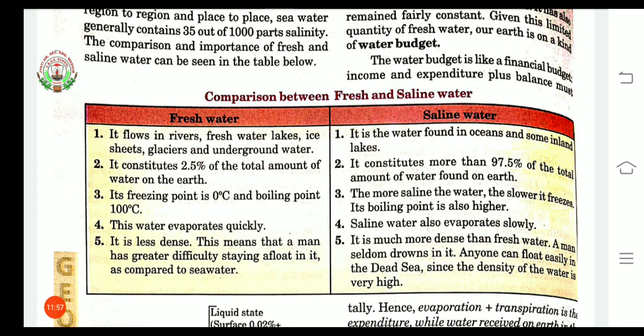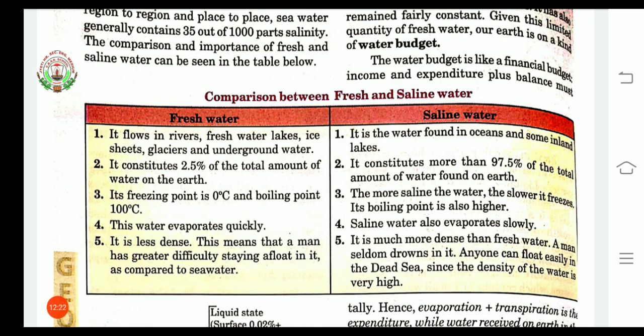Third, fresh water's freezing point is 0 degrees and boiling point is 100 degrees centigrade. It means that at 0 degrees freezing will start and at 100 degrees centigrade the water will start boiling.